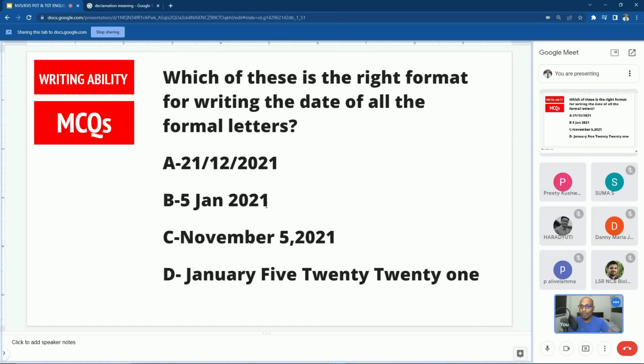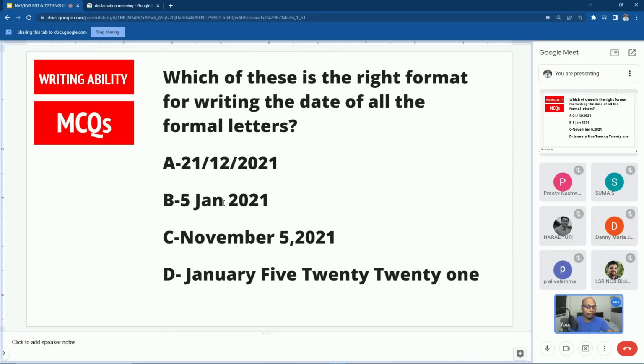Okay. So which of these? I'm not able to see. Which of these is the right format for writing the date of all the formal letters? Okay. So in all the formal letters, the most appropriate format for writing the date is option C, November 5, 2021. Why is 5th January 2021 wrong? Because it is not in a full expansion. Jan is given. Okay, so that is not correct.